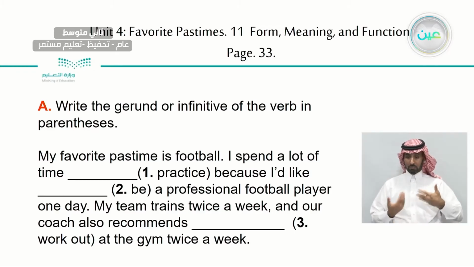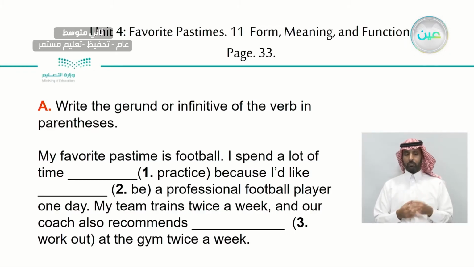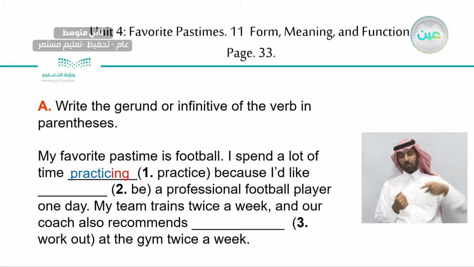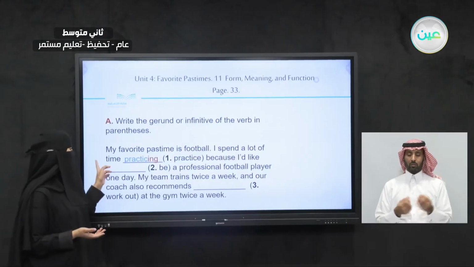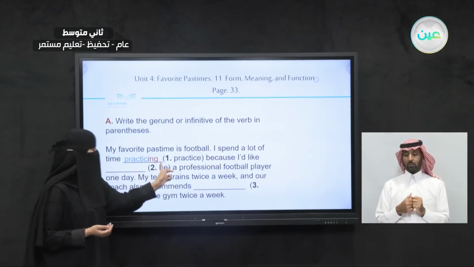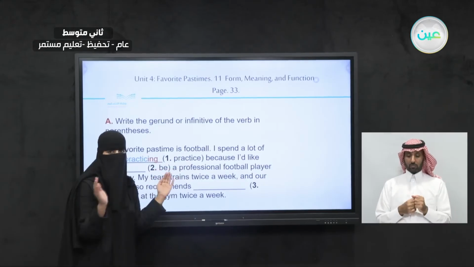I spend a lot of time. We have the word practice. What are we going to do here? I spend a lot of time practicing. We have the word practice plus ing, because we are going to use the words between the parentheses, okay?